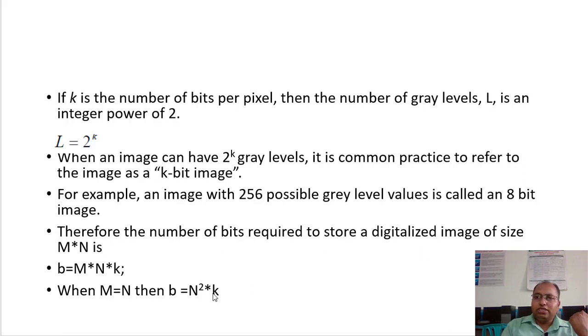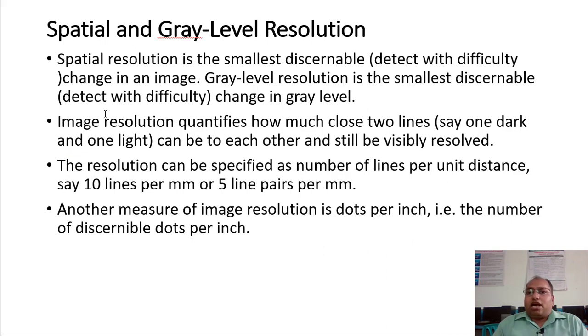So 1024 square multiplied by k will remain, or it will be simplified as this formula. Okay, now let us discuss how we are going to see the resolution of that particular image in a spatial as well as gray level resolution. Spatial resolution is related to the size of that particular image.